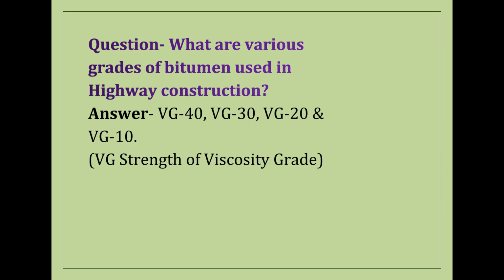Question: What are various grades of bitumen used in highway construction? Answer: VG 40, VG 30, VG 20, VG 10. VG stands for viscosity grade.